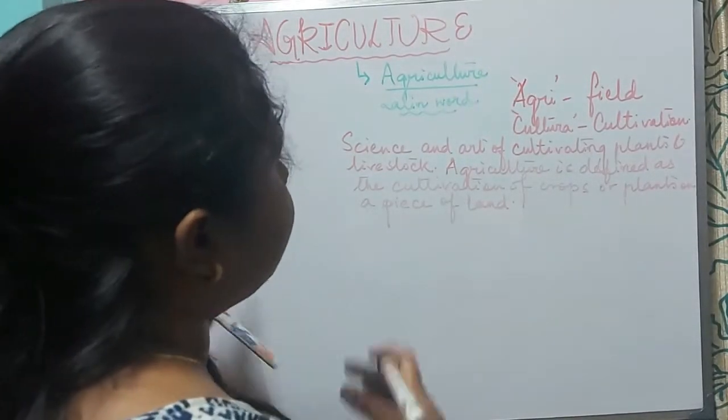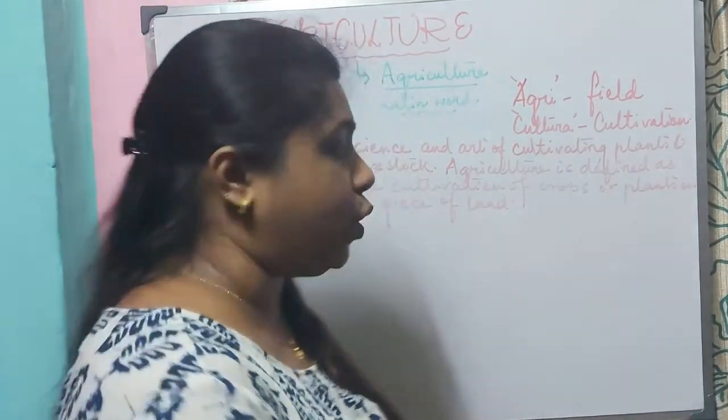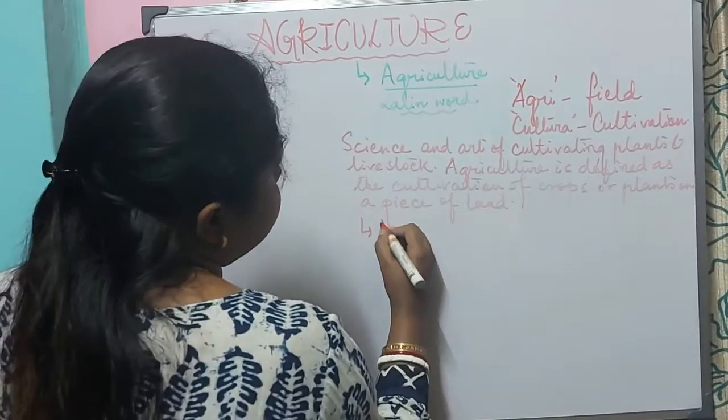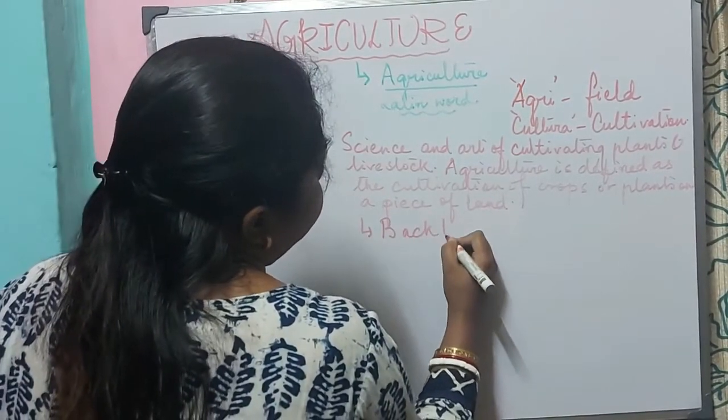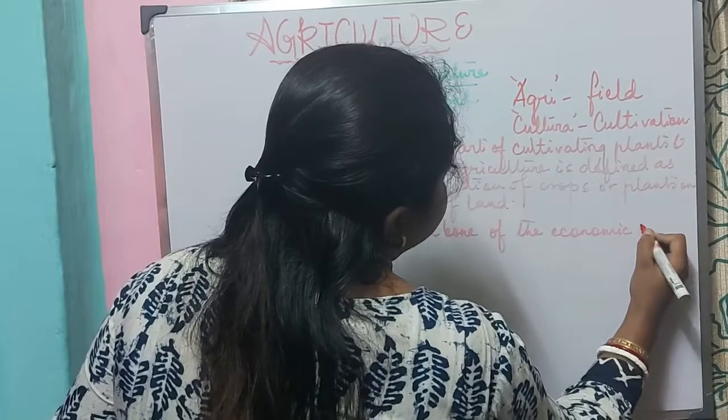Now, the development of agriculture is not recent. The history of agriculture began thousands of years ago. We can say that agriculture is referred to as the backbone of the economic system.